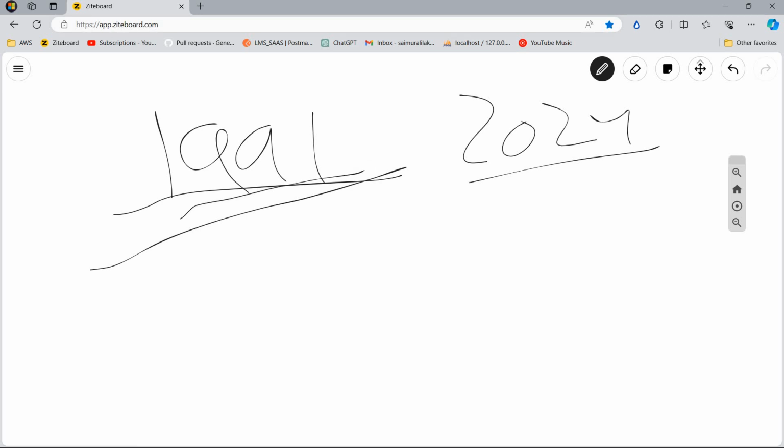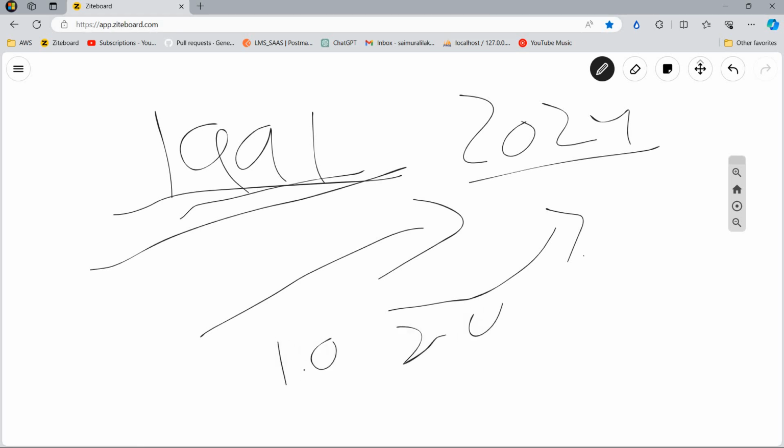Okay, with the increase of time, the technology is rapidly increasing. So Python is such a programming language that keeps updating itself to meet the requirements. There are several versions of Python, starting from 1.0, 2.0, 3.